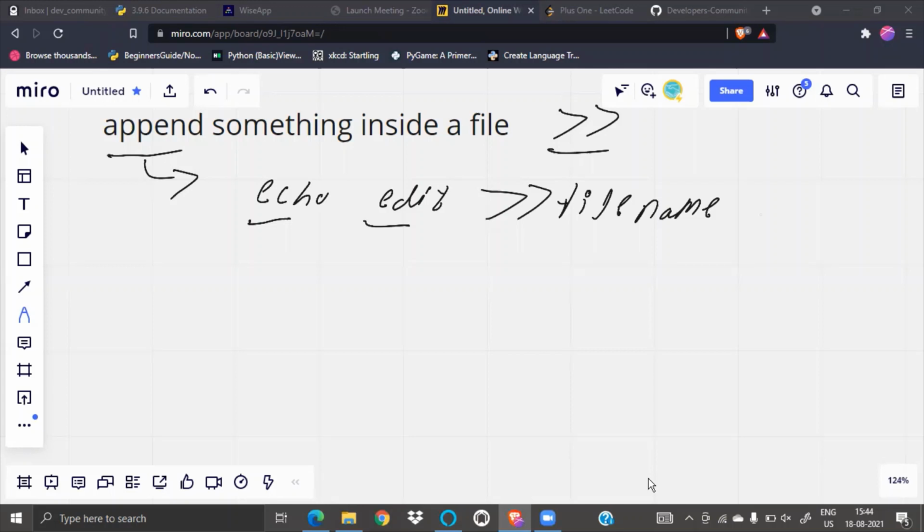Once everyone submits, let me know. The MCQ is in the test. You can see that inside your Wise app, there is a test, and you can see the MCQ.